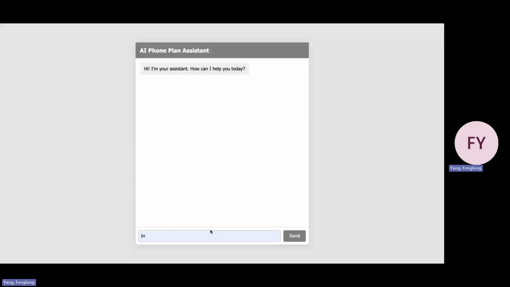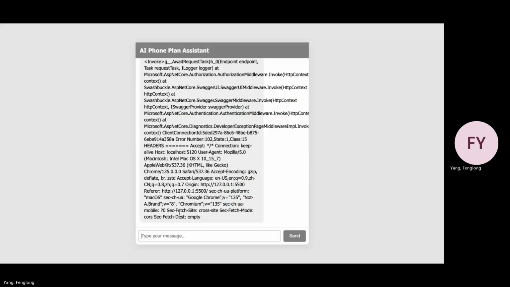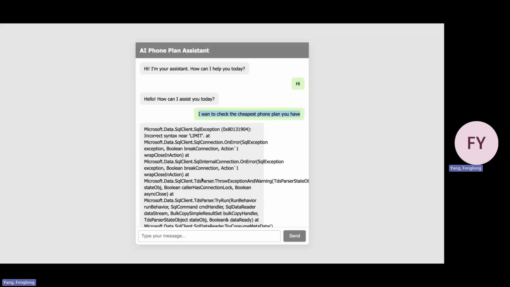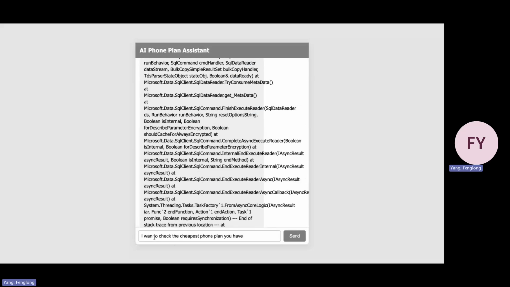So this is our front end. We're just starting with hi. And say I want to check some specific plans based on my personal preference, like the cheapest one. Oh, there is a random exception, but let me try that again.